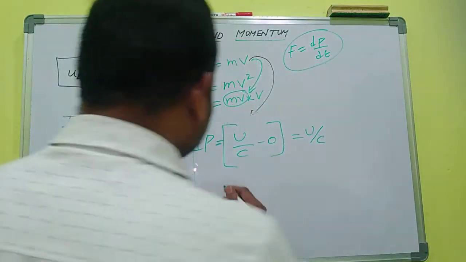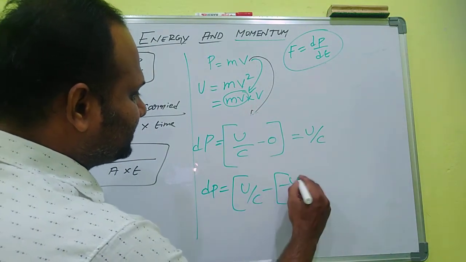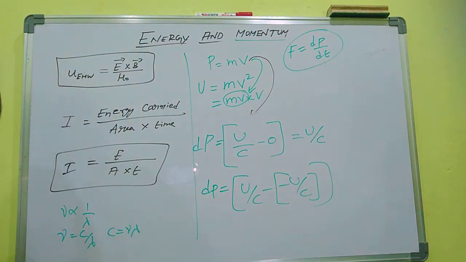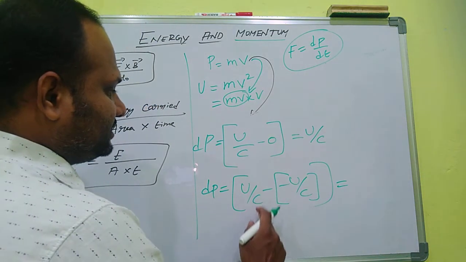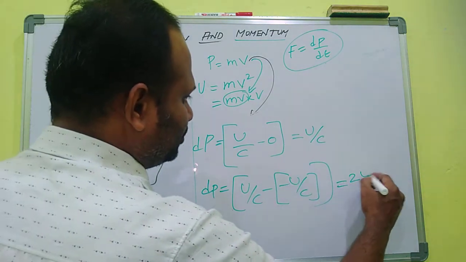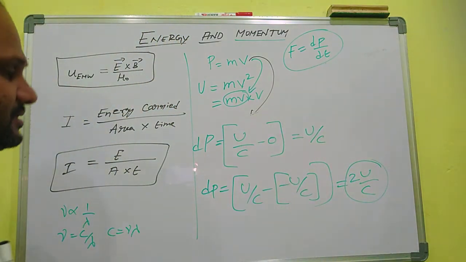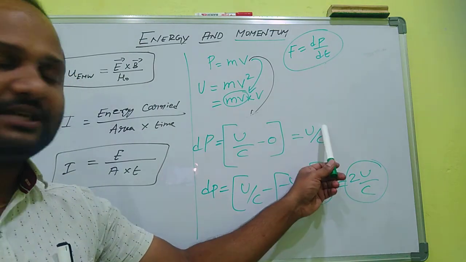Then what is the change in momentum here? dP is equal to U by C minus of minus U by C. Why am I putting a negative sign here? Because of the change in direction. So the total change in momentum is 2U by C. Here the change in momentum is twice that of the previous case.